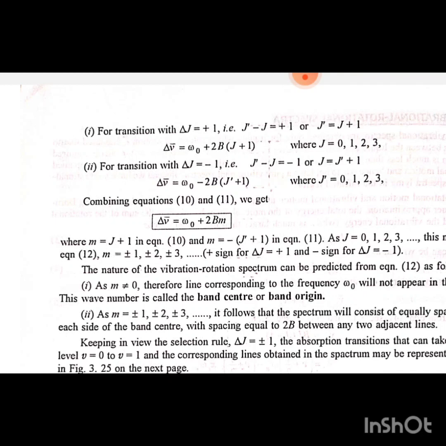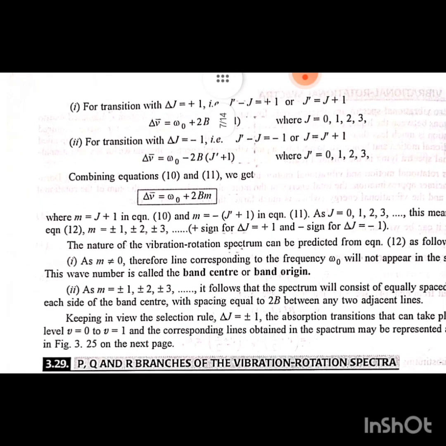Combining equations 10 and 11, we get Δν̃ equal to ω0 plus 2bm, where m is equal to j plus 1 in equation 10 and m is equal to minus (j' plus 1) in equation 11. As j is equal to 0, 1, 2, 3, this means that in equation 12, m is equal to plus or minus 1, plus or minus 2, plus or minus 3. The plus sign is for Δj equal to plus 1 and the minus sign for Δj equal to minus 1.